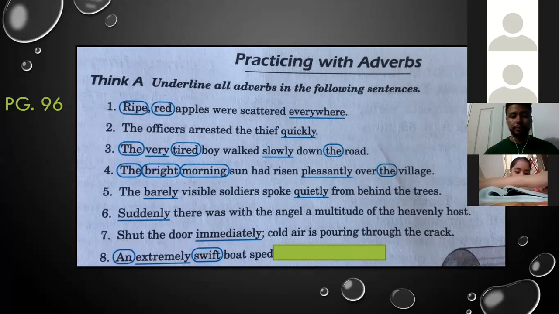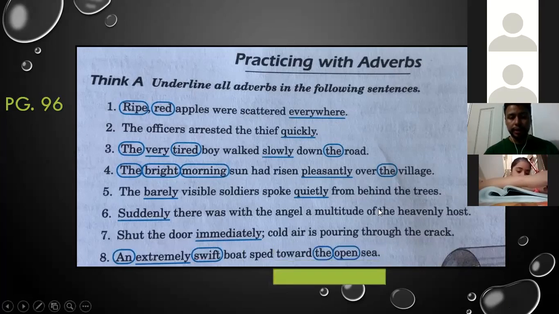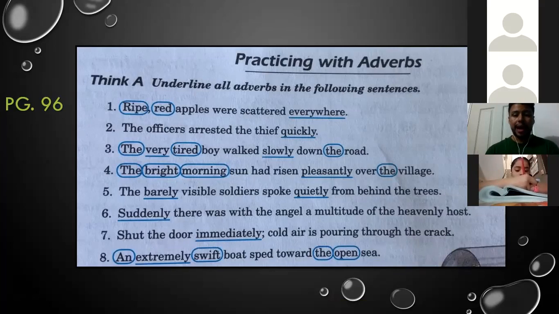And the open, don't forget the second part, circle, because they are adjectives in this case. All right. Can we continue? We don't have much time. We have 5 minutes. If not, we need to reconnect again.